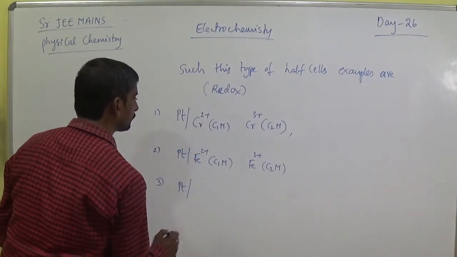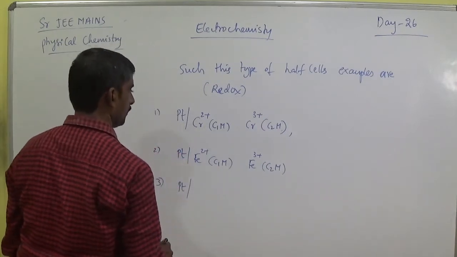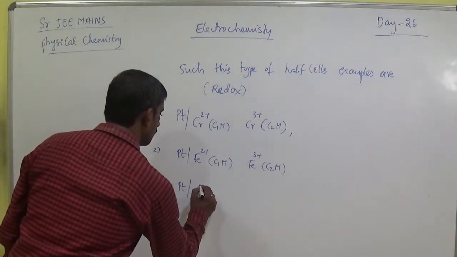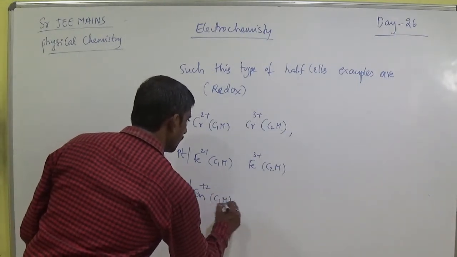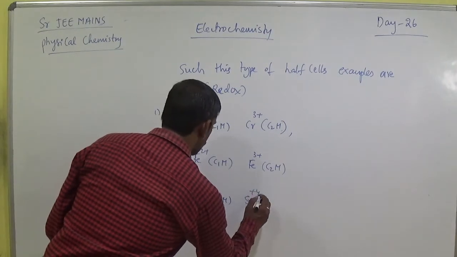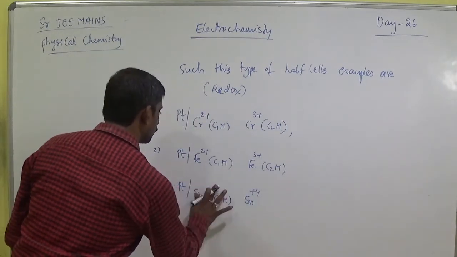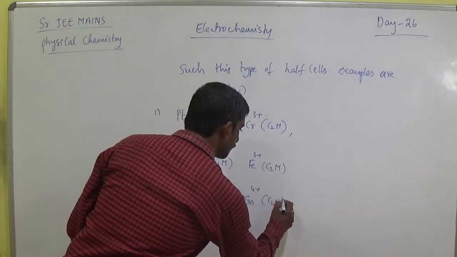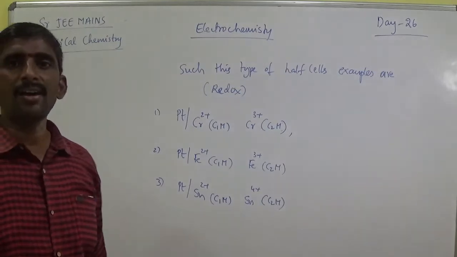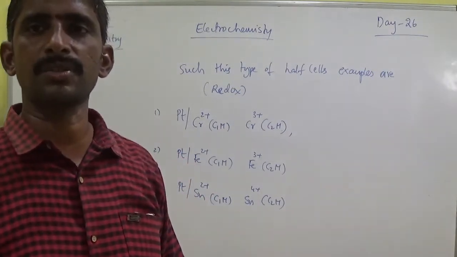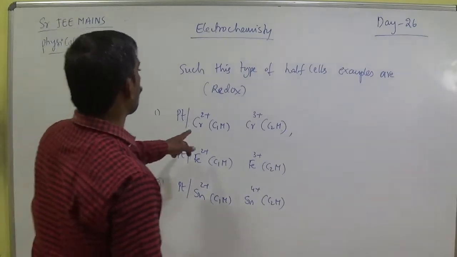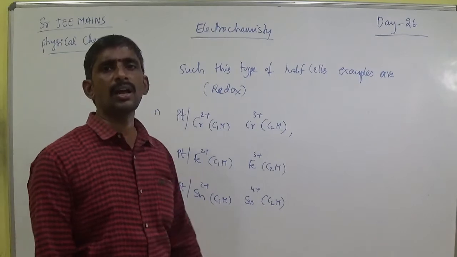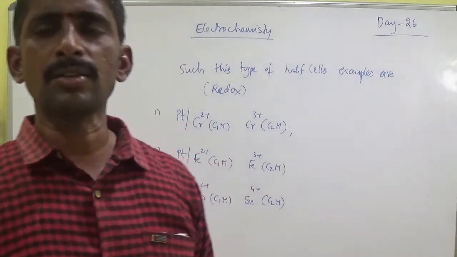And example 3: platinum, Fe2 plus, Fe3 plus, chromium, tin Sn 2 plus 1 molar and Sn 4 plus 2 molar. So these are all our examples of redox cell reactions. More examples: chromium, ferrous sulfate, and stannous and stannic. These are all examples of this type of redox cell reaction.